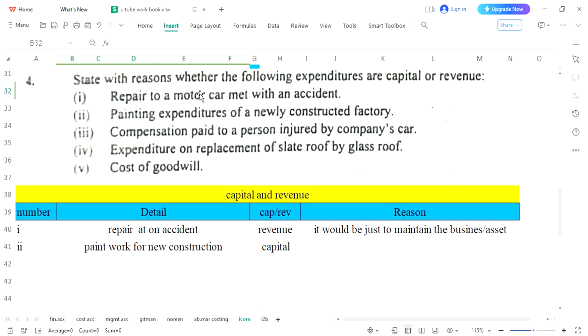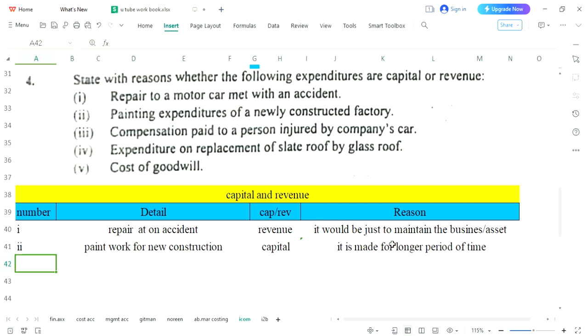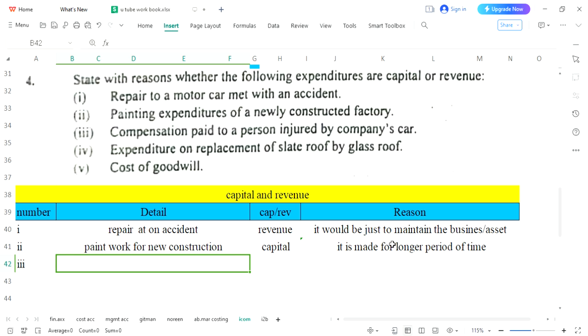Normally the first paint expenditure will last a little longer, and then there will be a routine. After a year or 2 years you will start your repaint work. So in this way we have decided that paint work for the new construction would be considered capital, but routine paint work is revenue. Then we have the third point, compensation paid for the person injured by the company's car.